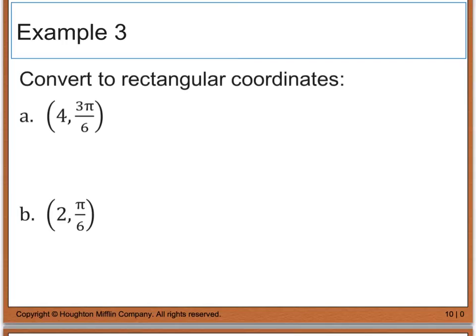Example 3 says to convert to rectangular coordinates. Now we're given the polar coordinate because I have an r value and a theta value, and I need to convert these to rectangular, or an x and y coordinate point. So the first thing I'm going to do is look at the fact that x is equal to r times the cosine of theta, and y is equal to r times the sine of theta.